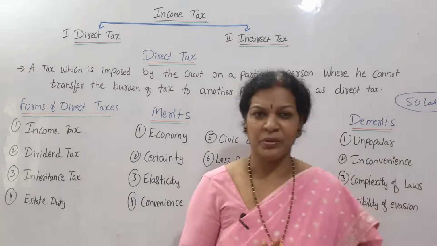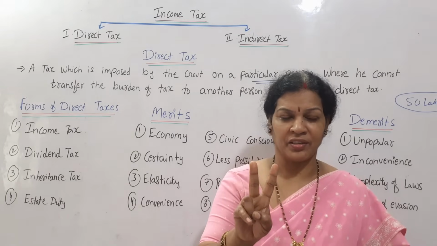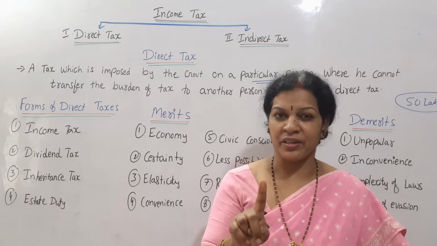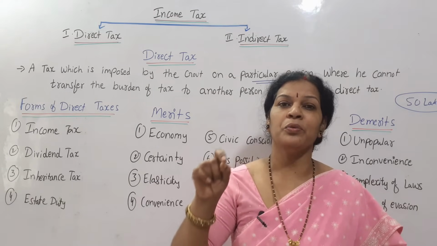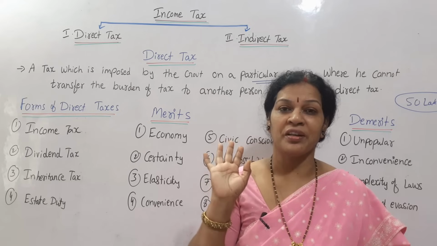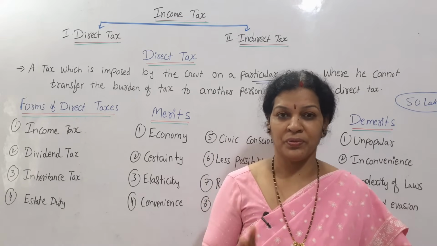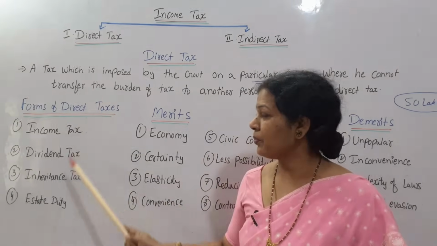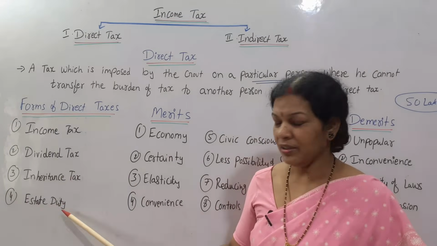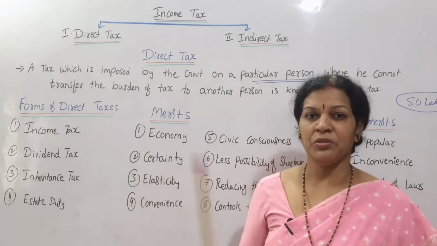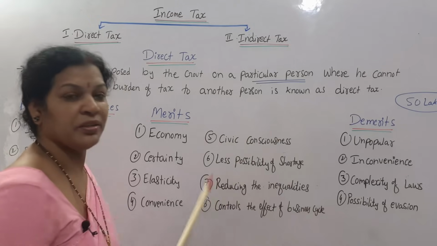Got an understanding about income tax? There are two types of tax, direct tax and indirect tax. We have discussed only direct tax today. Direct tax means a tax which is imposed on a particular person who is earning income. This is not transferable. We have seen the types of sources of direct tax. These are the four forms: income tax, dividend tax, inheritance and estate duty. And we have also seen the merits, a total of 8 merits, and the demerits.